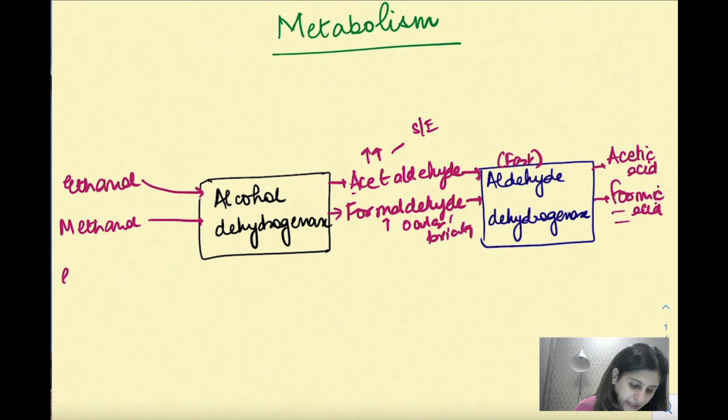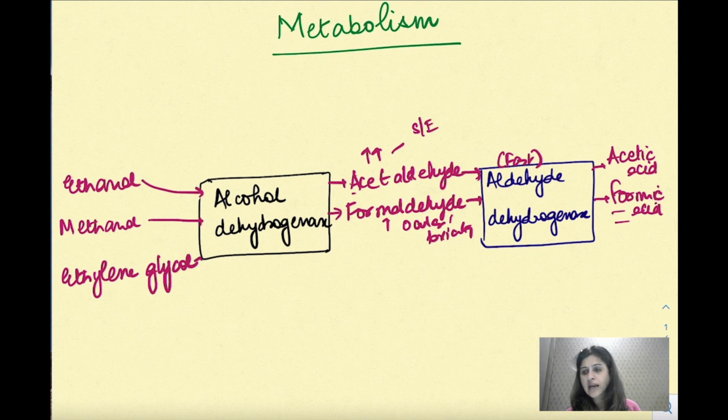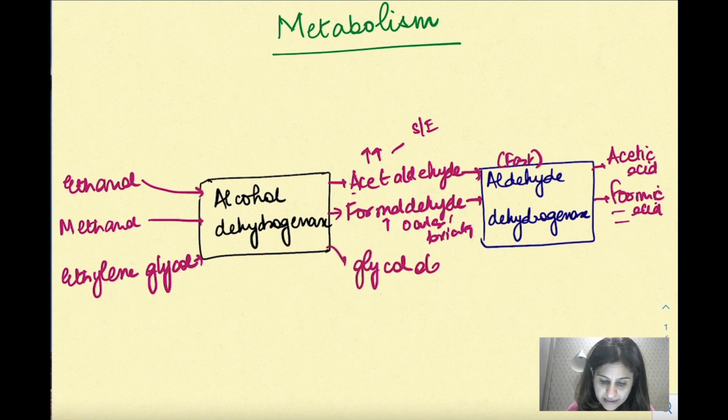Then we have ethylene glycol. See, ethylene glycol as such, I told you, is a no-no. We don't have to use ethylene glycol at all for consumption. But yes, by accident somebody consumes this, then it is very toxic again. And this leads to formation of glycolaldehyde. और फिर aldehyde dehydrogenase will act upon this and lead to formation of oxalic acid.